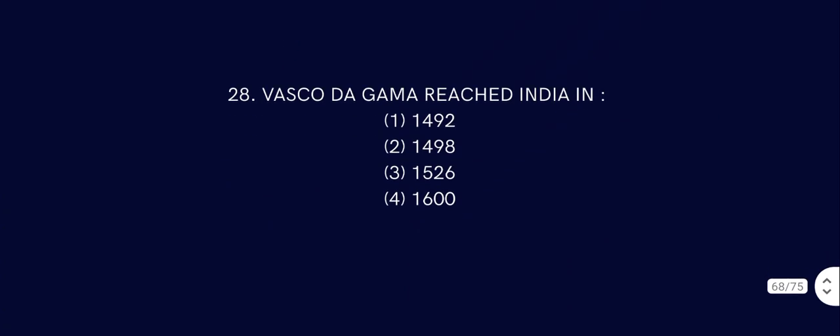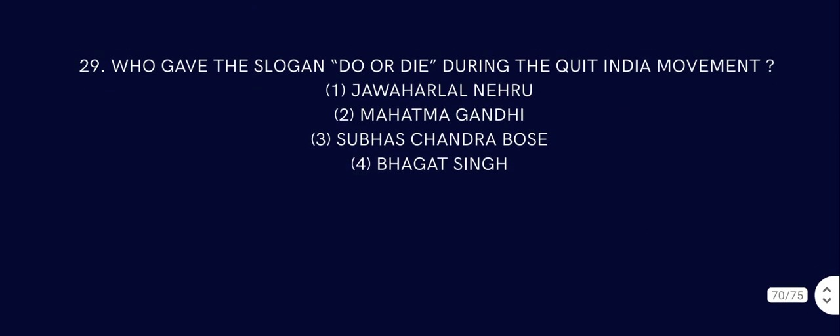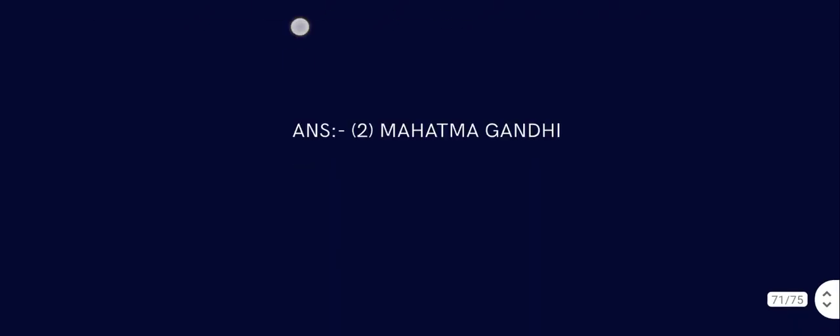Question number 28. Vasco da Gama reached India in which year? 1492, 1498, 1526, or 1600. The answer is 1498. Question number 29. Who gave the slogan "Do or Die" during the Quit India movement? That is Mahatma Gandhi. Yes, Mahatma Gandhi, you will know that.